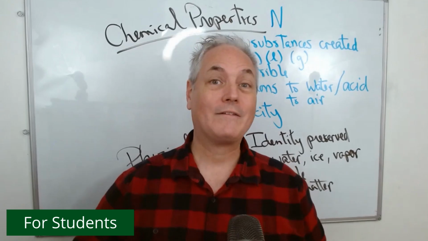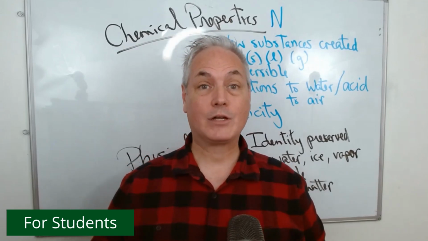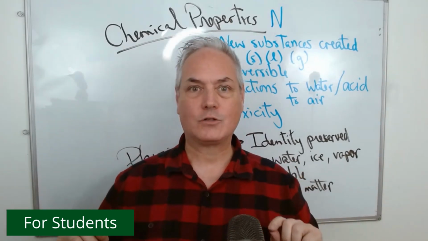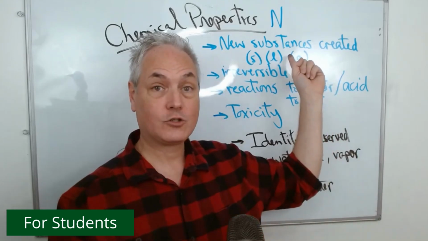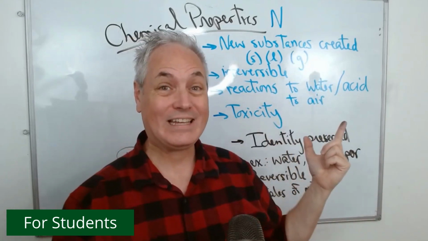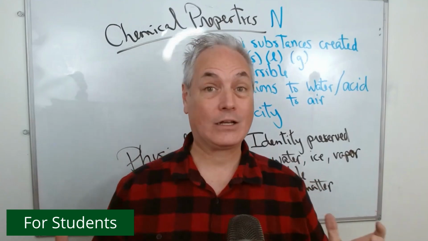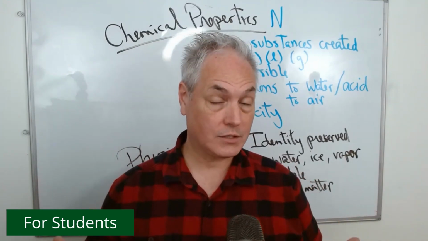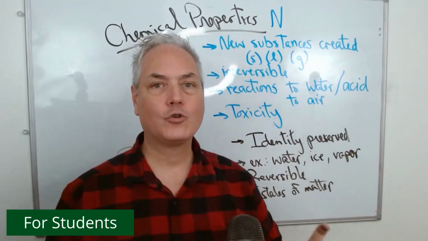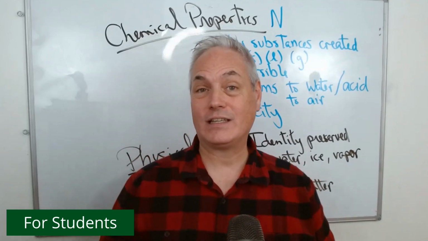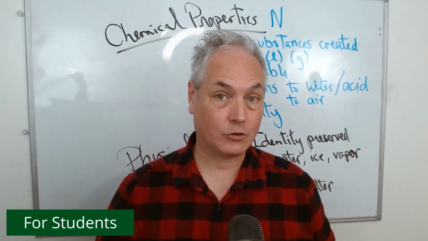Today we're going to talk about chemical properties. Chemical properties are a situation where a new substance is created, where it is irreversible. We're going to talk about how reactions happen and, depending on the environment, new substances are being created, and also how toxicity is an example of a chemical reaction.